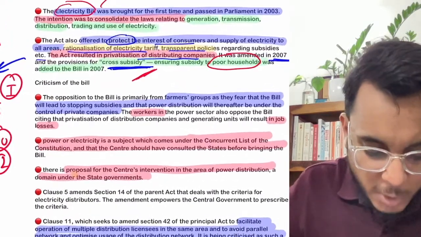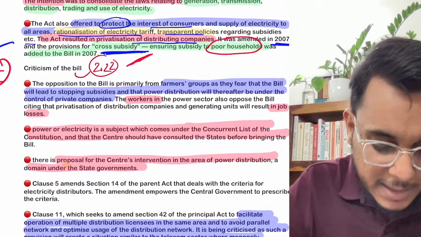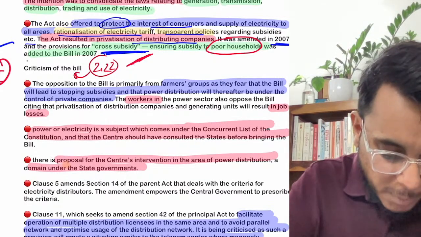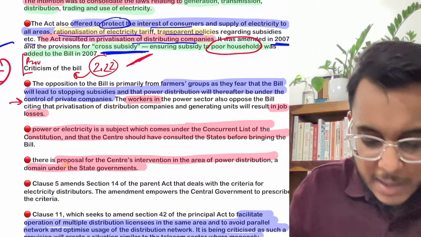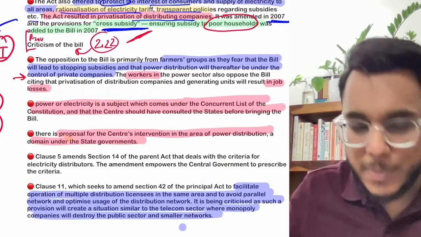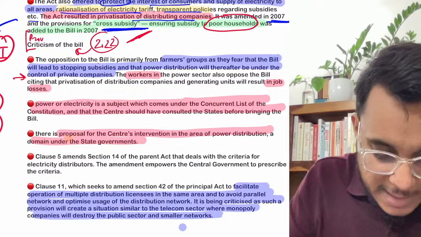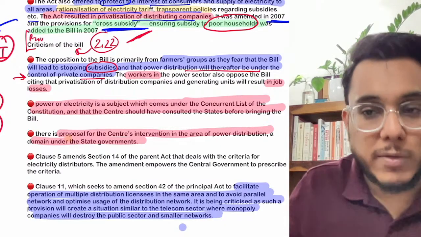Now the 2022 Electricity Amendment Bill: what are the criticisms of this particular bill, and what are the brief provisions? So we'll see the provisions as well as the criticisms here. Number one, the opposition as well as the farmer groups feel that by this particular bill, the subsidies will be stopped, and the power distribution will be under the control of the private companies.